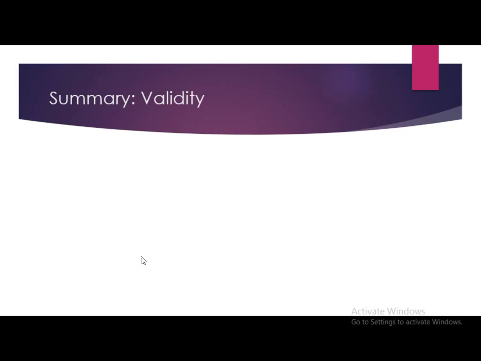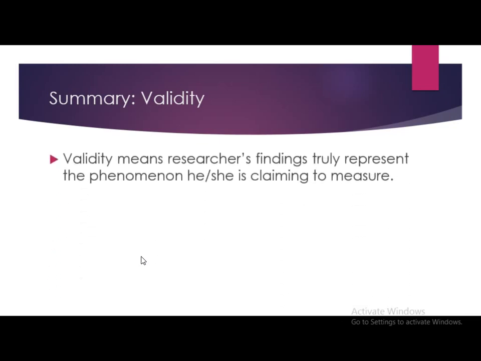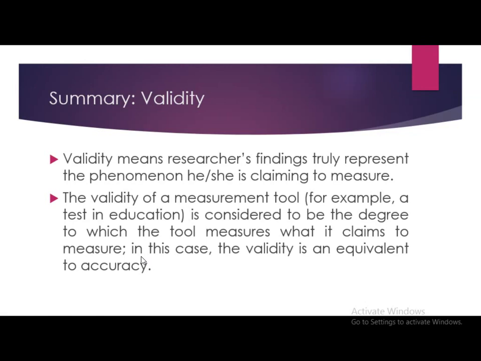Now we will summarize validity. Validity means the researcher's finding truly represents the phenomena he or she is claiming to measure. The validity of a measurement tool, for example, a test in education, is considered to be the degree to which the tool measures what it claims to measure. In this case, validity is equivalent to accuracy.